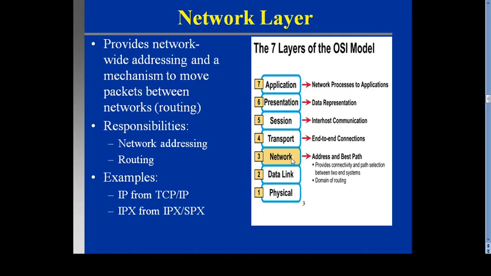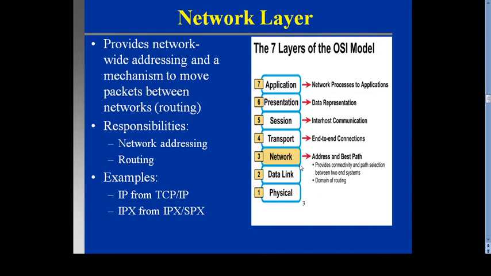So what is the basic function of this network layer? Provide addressing and select the best path for routing the packets. Provide the connectivity and path selection between two ends and domain routing. These are the two sub-functions also provided by the network layer. And kindly remember, the network layer is the third layer in the 7-layer OSI model.